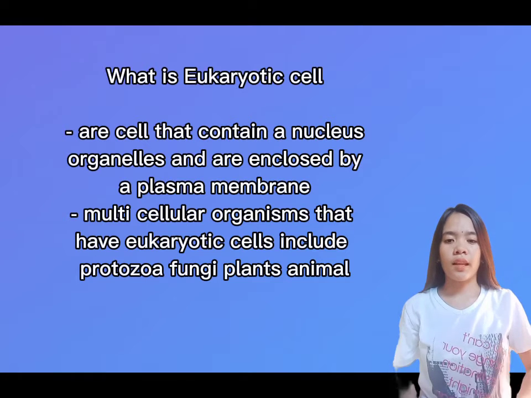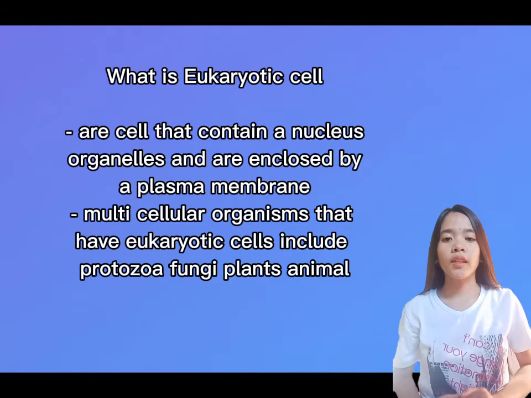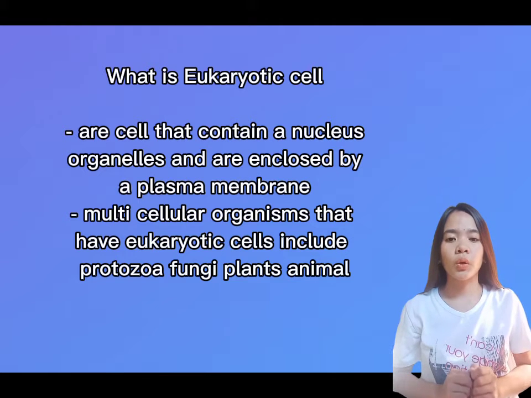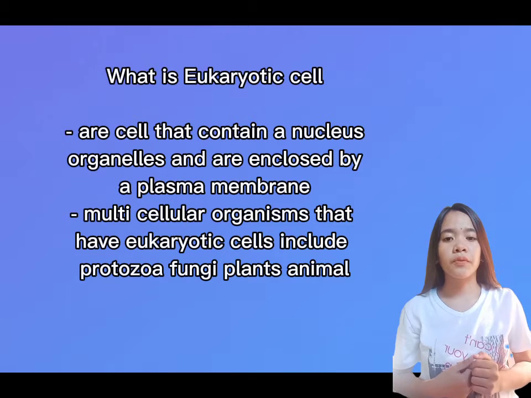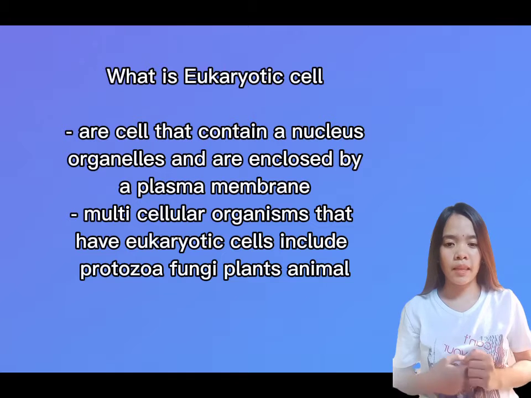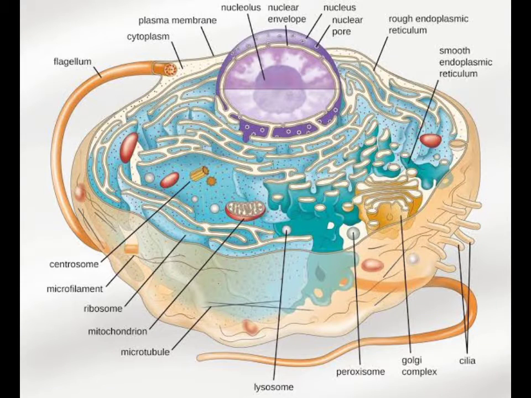What is a eukaryotic cell? Eukaryotic cells are cells that contain a nucleus and organelles and are enclosed by a plasma membrane. Multicellular organisms that have eukaryotic cells include protozoa, fungi, plants, and animals. Parts of eukaryotic cells include the nucleus, rough and smooth endoplasmic reticulum, Golgi, plasma membrane, microtubules, centrosomes, ribosomes, lysosomes, cytoplasm, mitochondria, cilia, flagellum, and microfilaments.